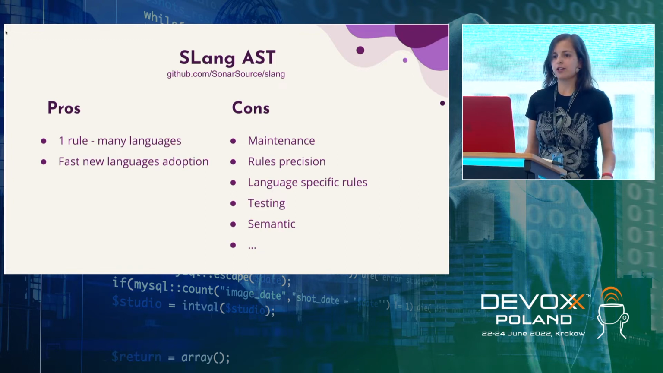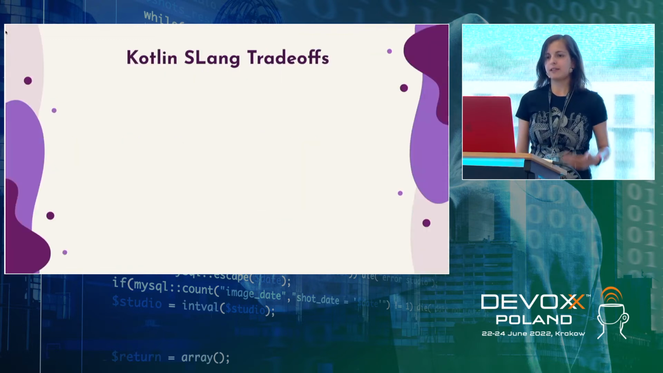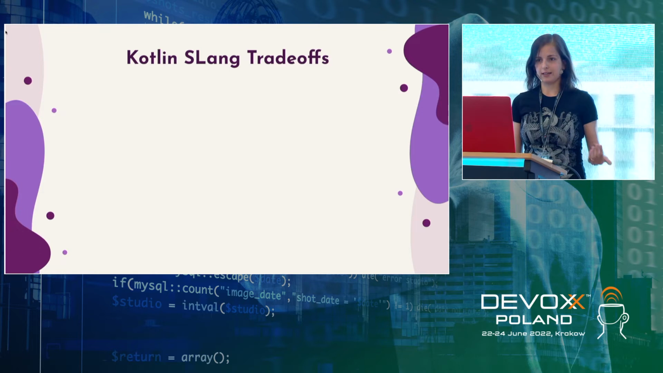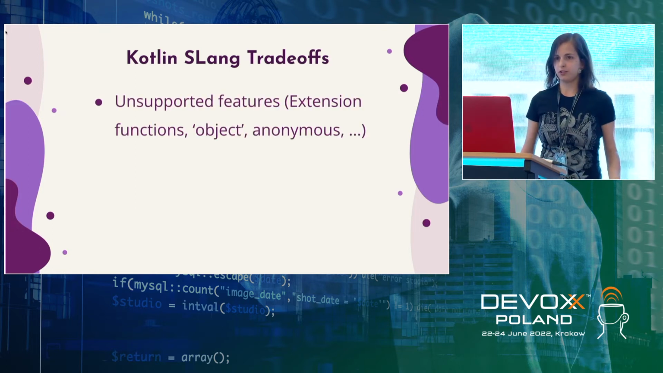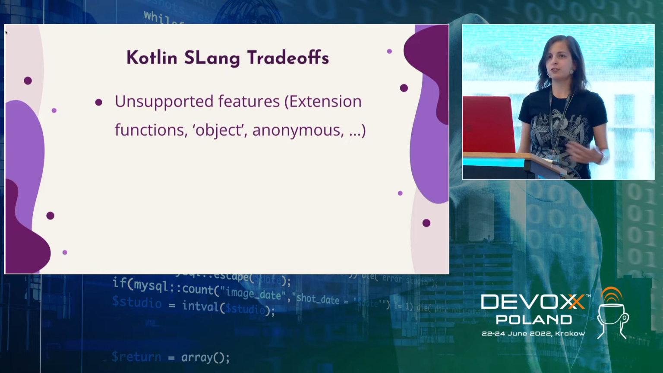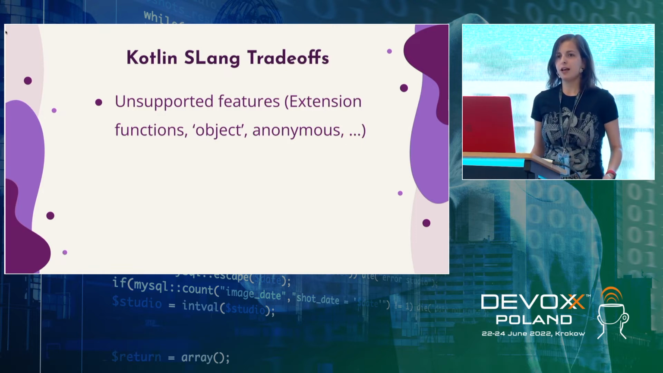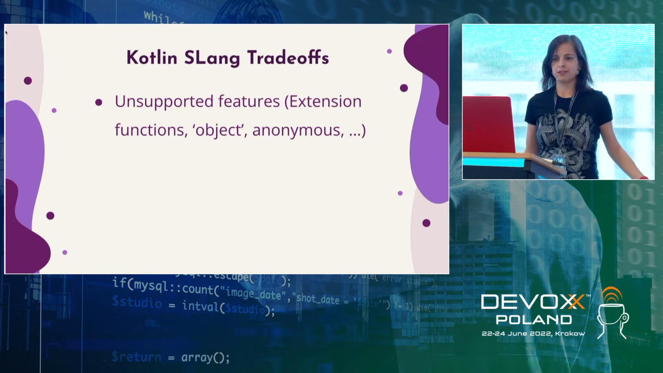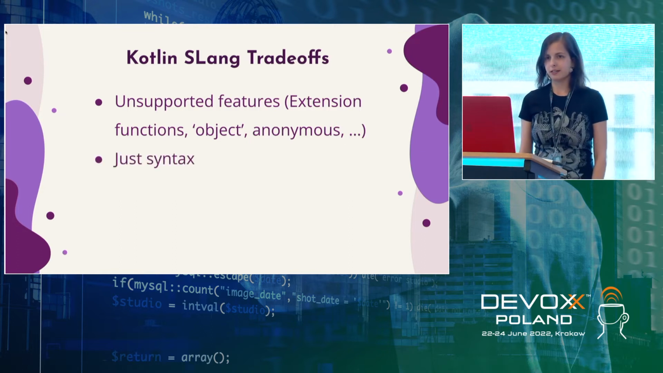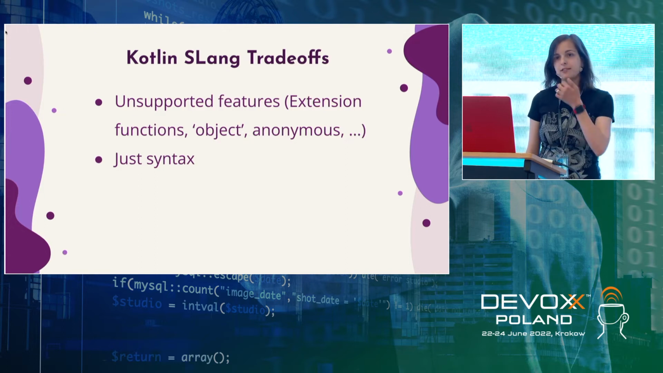So this is general Slang pros and cons. Let's talk about the trade-offs that we had while using Slang for Kotlin. First of all, unsupported features. As I already told you, extension functions, objects, anonymous, and so on. It was not supported, so nothing will be reported for this. Just syntax. So there were no place for semantic.